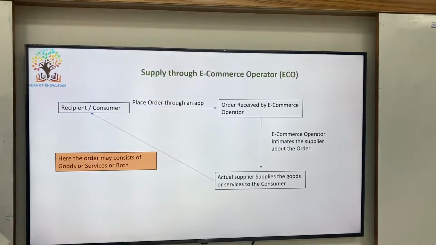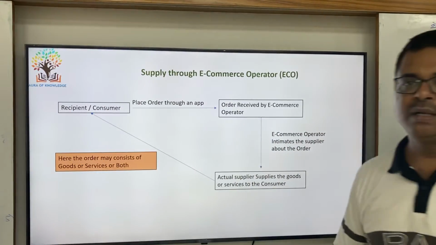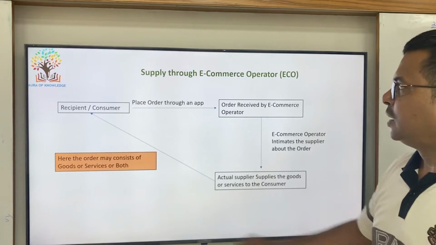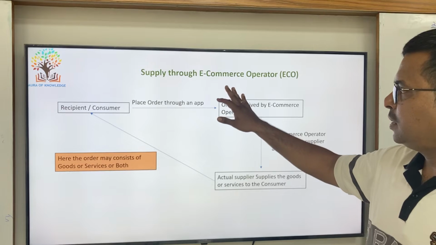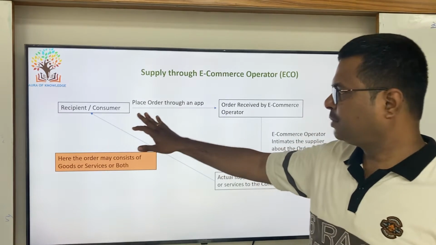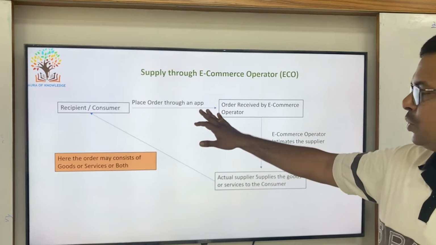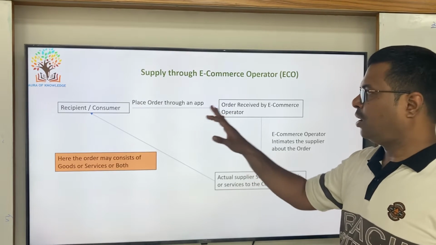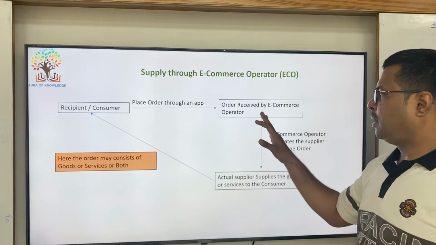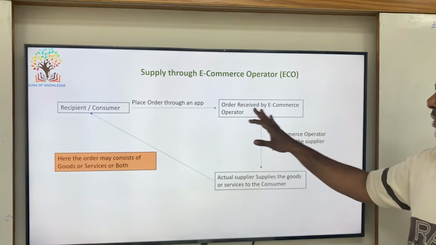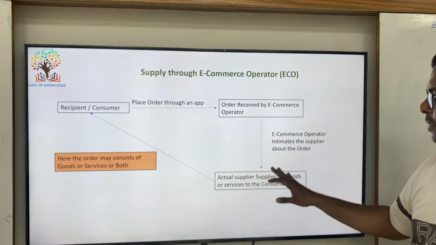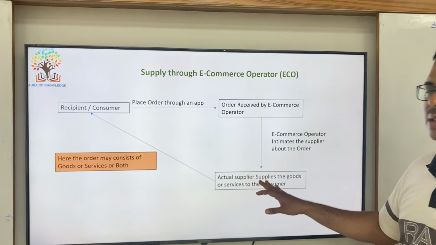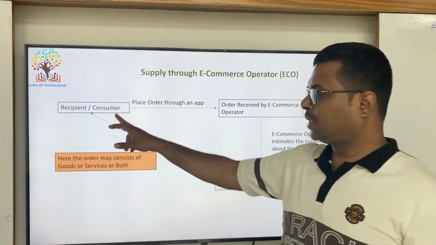And now let us see the transaction and how it is being treated for GST. Say the consumer is placing the order through an app or website of an e-commerce operator. The e-commerce operator receives the order and gives the order to the actual supplier from whom the consumer wanted.